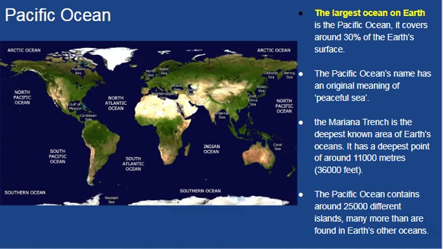The Pacific Ocean. The largest ocean on Earth is the Pacific Ocean. It covers around 30% of the Earth's surface. The Pacific Ocean's name has an original meaning of peaceful sea. The Mariana Trench is the deepest known area of Earth's oceans. It has a deepest point of around 11,000 meters or 36,000 feet. The Pacific Ocean contains around 25,000 different islands, many more than are found in Earth's other oceans.